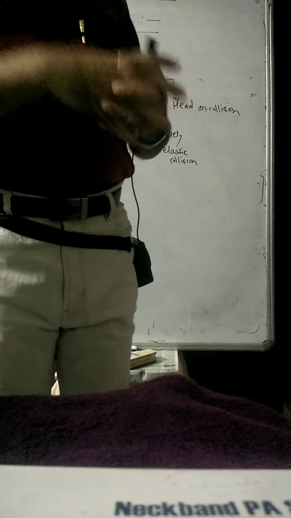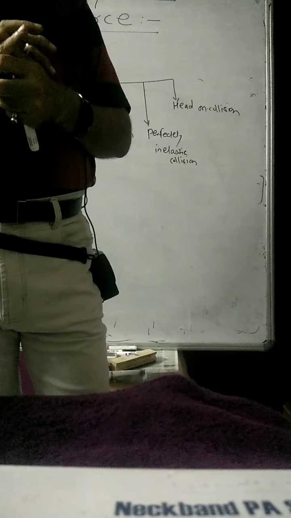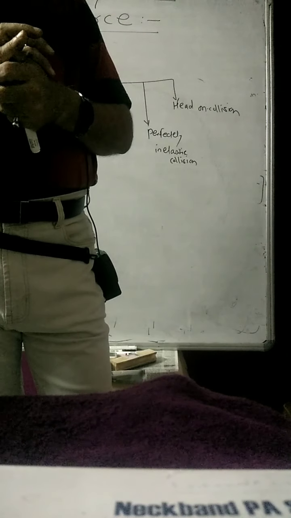In a perfectly or completely inelastic collision, after colliding, the two bodies act like a common body.